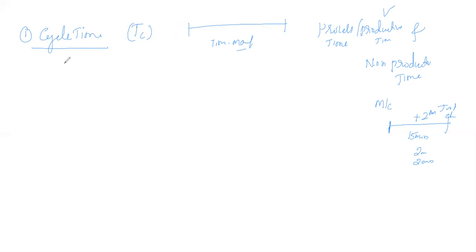Here, the mathematical model for how we represent the cycle time is represented by T of C. The mathematical formulation for the cycle time is T of C is equal to T of O plus T of H. Here, the time consumed by the part, that is the machining time, is represented by T of O. That is the operation time, the actual machining time.